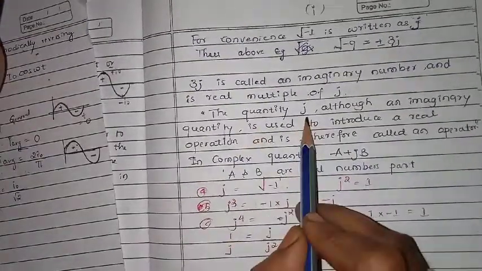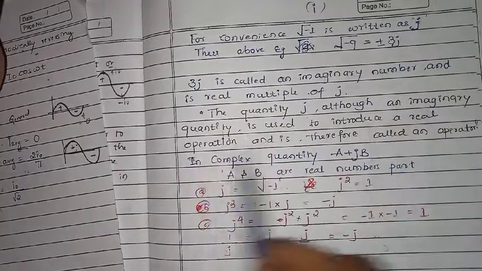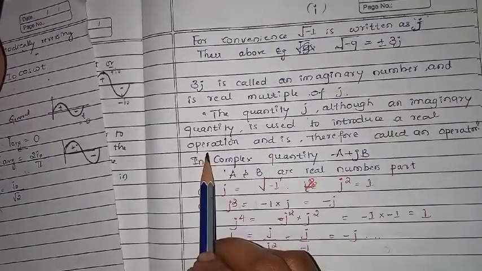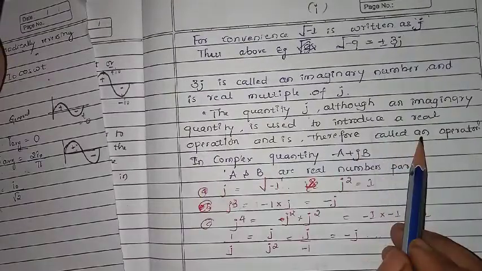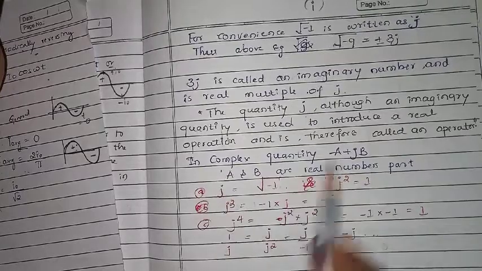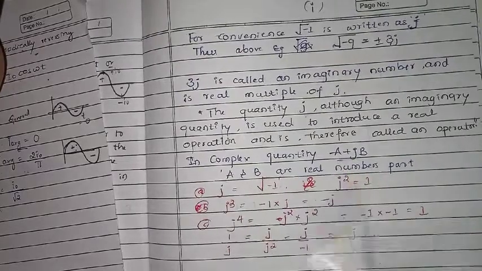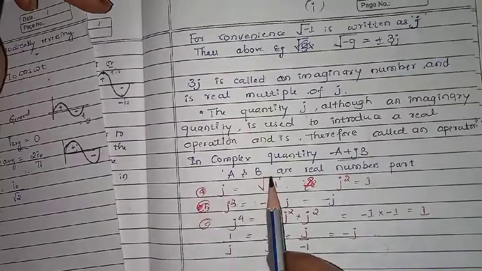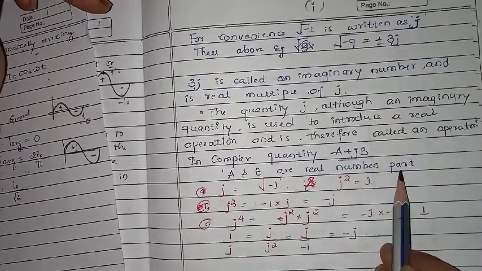The quantity j, although an imaginary quantity, is used to introduce a real operation and is therefore called an operator. In a complex quantity, let's consider a plus j into b, where a and b are real numbers.